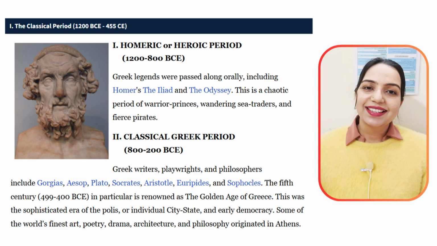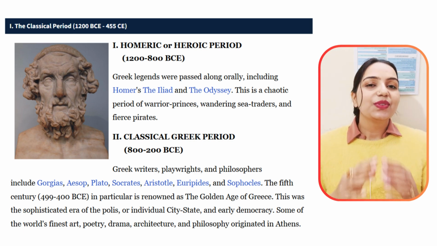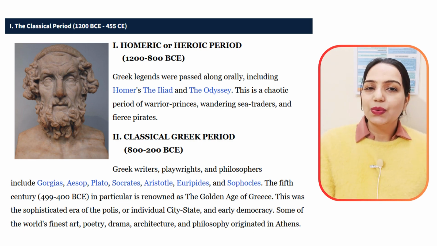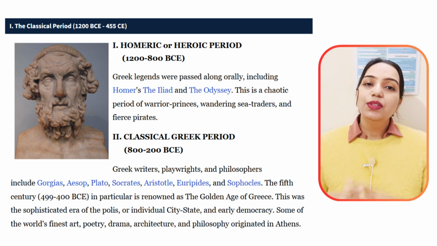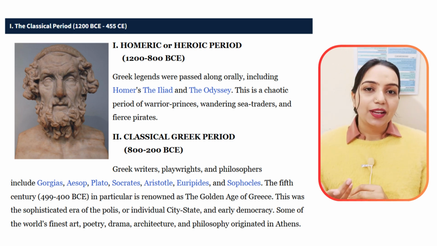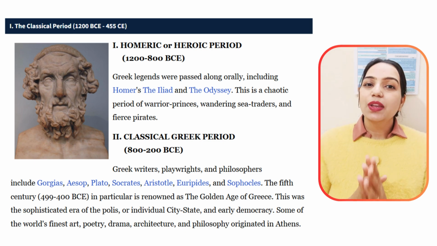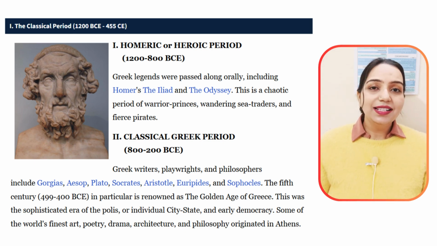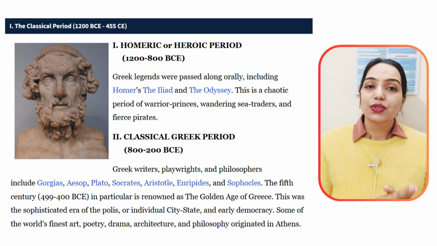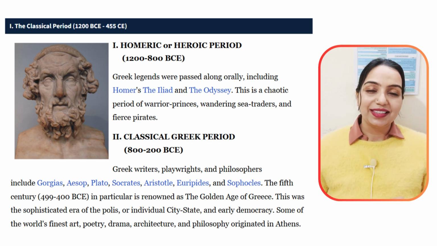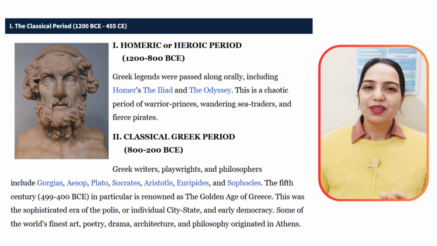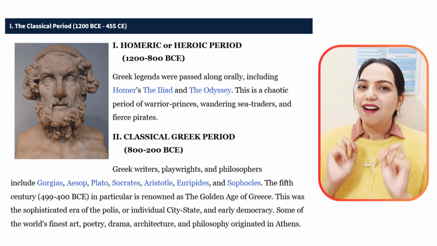The next age is the classical Greek period, which was from 800 BCE to 200 BCE, and the most famous philosophers like Plato, Aristotle, Socrates belonged to this age. You can understand how important this age was, since literary criticism also took birth from this age only. These writers were discussing whether poets should even live in their place or not, because they can harm the society.